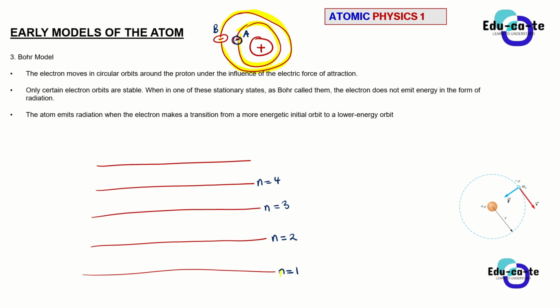So now, the first orbital, the orbital that is closest to the nucleus, is known as the ground state orbital. So when an electron is on the first orbital, it is at its ground state. When you say that the electron is at its ground state, it means that it does not emit any radiation.